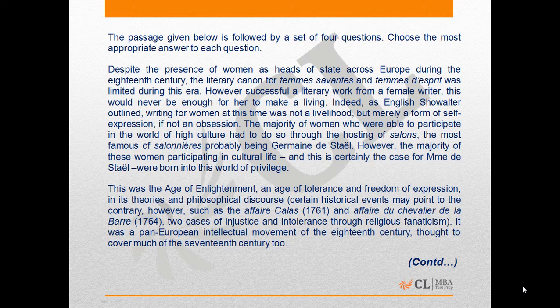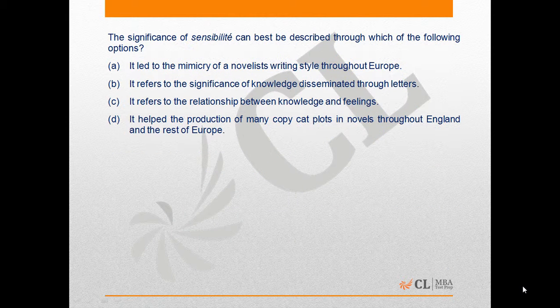The first passage in this section is a passage on the Age of Enlightenment, which was a pan-European intellectual movement of the 18th century. This passage aims to describe the various stages of enlightenment as well as the effect of this age on the society of that time. Let's look at the first question in this section.